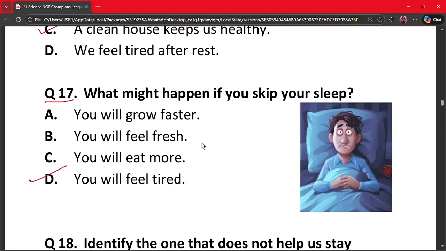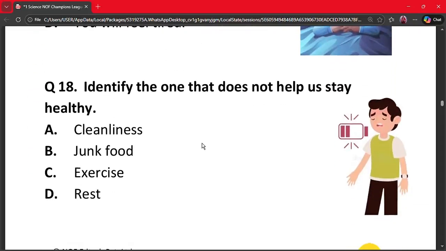Sleep gives rest to our body. If we skip sleep, our body does not get proper rest and we will feel tired. Hence, option D is the correct option.